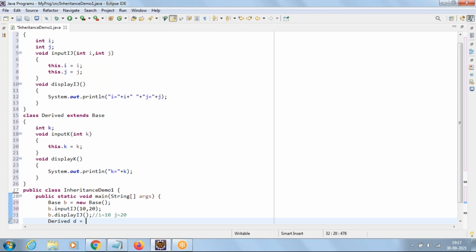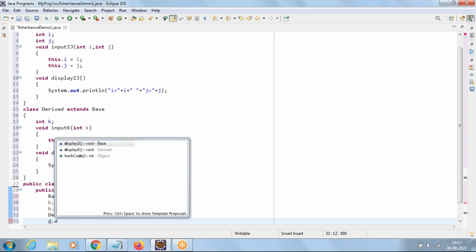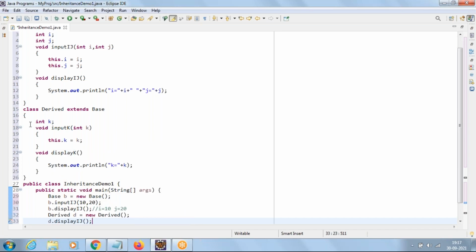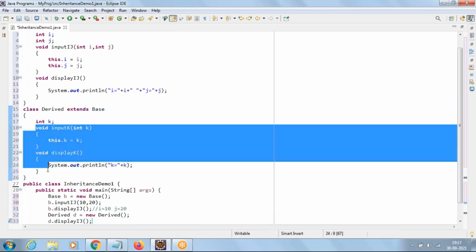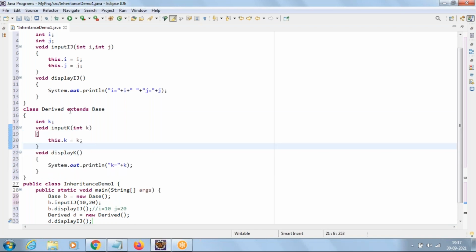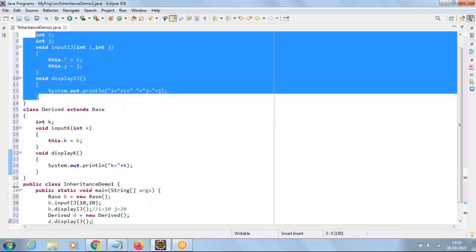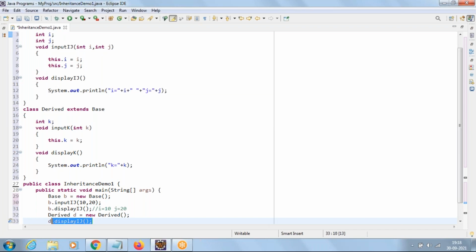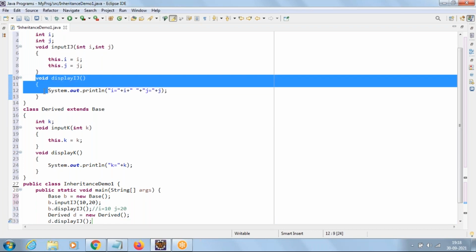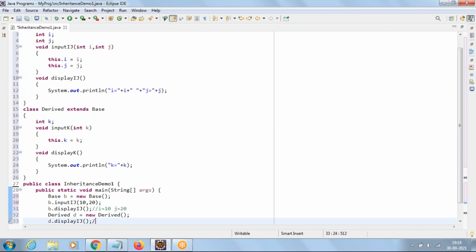Now let us create an object of Derived. Understand carefully now. Derived d equal to new Derived. By using the Derived object, I am calling the displayij method directly. If you observe, in the Derived class, there is no method called displayij directly. Since we said extends Base, the Derived object can access its own members and also Base class members. That is the meaning of inheritance here. Now, when you call d.displayij, it will go to the displayij method of Base. Then what is the value of i and j it's going to print here? What's the value of i and j?